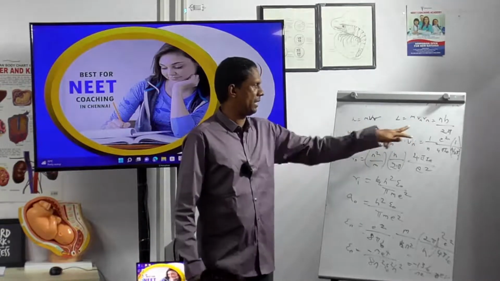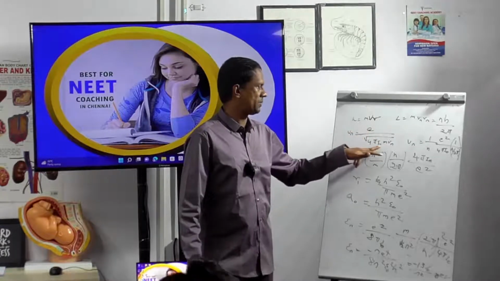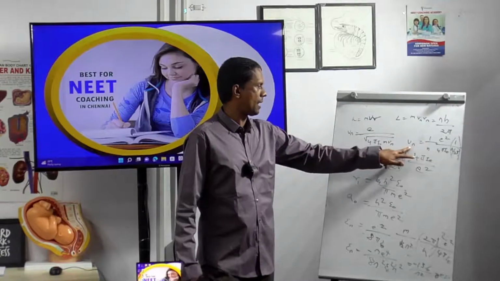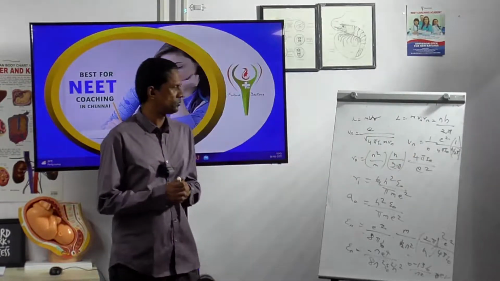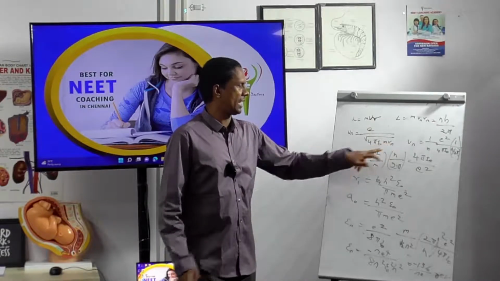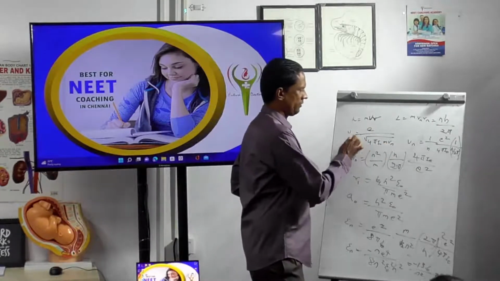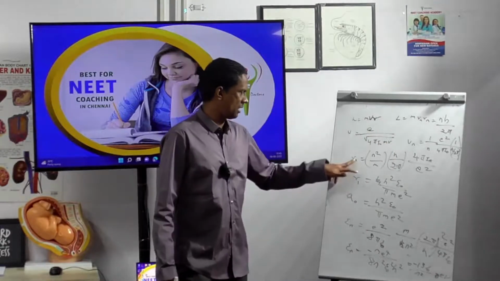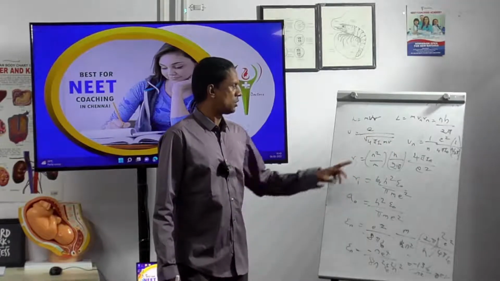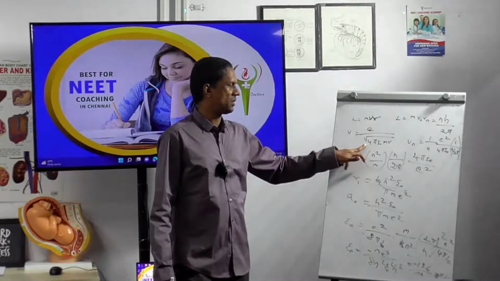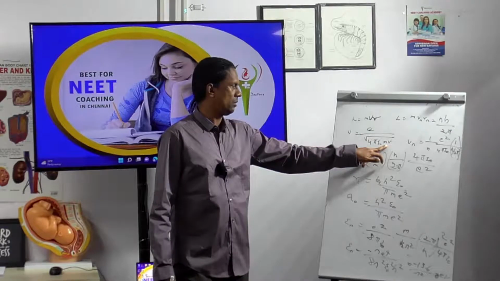E divided by root of 4 pi epsilon 0 m Rn. Or you can take V itself, don't go for Rn because it's the same notation. Nothing more is needed. So this one is E square V square 2 pi epsilon 0 mv mr.